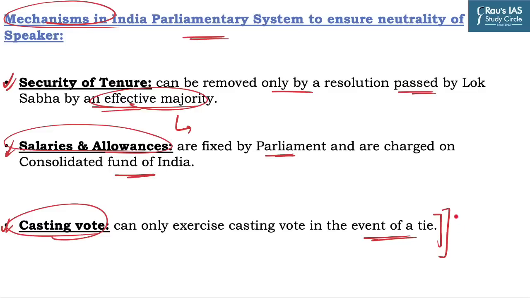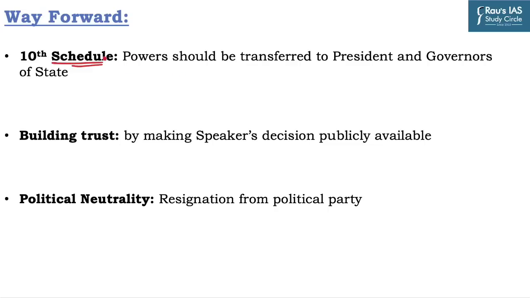Now, after discussing all the powers, issues and mechanisms related to the Speaker, what should be the way forward so that the office of Speaker becomes more robust, more accommodative and impartial during the conduct of business in the House? The first one is related to the 10th Schedule. The powers under the 10th Schedule in deciding disqualification on the grounds of defection should be transferred to the President and the Governor of the state. It has also been recommended by the 2nd ARC, the Election Commission and the Dinesh Goswami Committee.